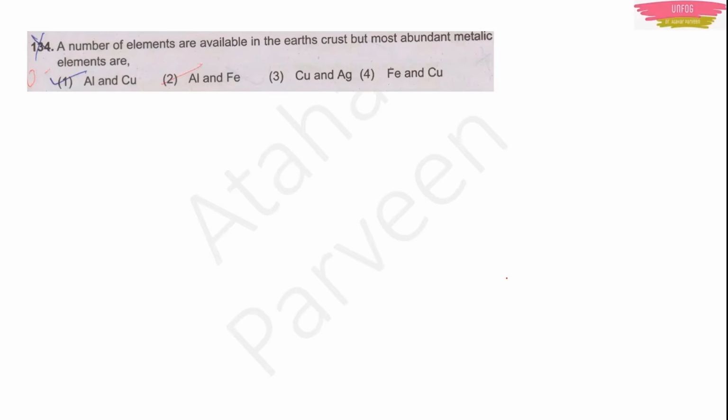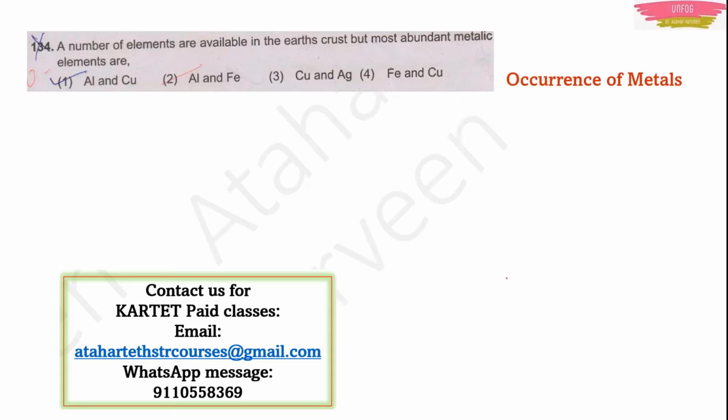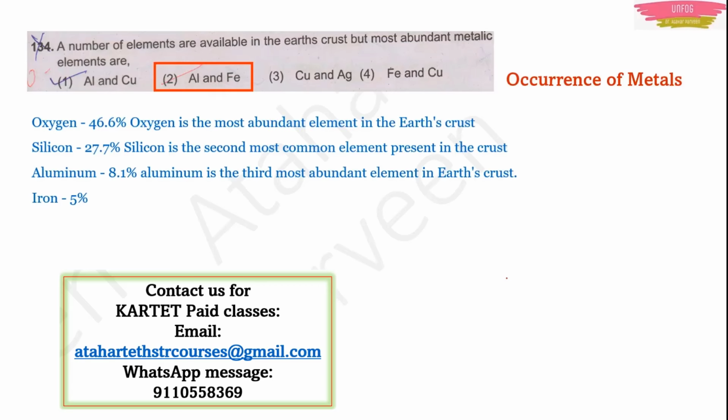Next question, question number 134. A number of elements are available in the Earth's crust, but the most abundant metallic elements are. This chapter is occurrence of metals. Actually, metals and non-metals also, because that is also there in your syllabus, right? So there are so many elements available in the Earth's crust, we know that. But which elements are most abundant and metallic? They are aluminium and iron, Al and Fe.